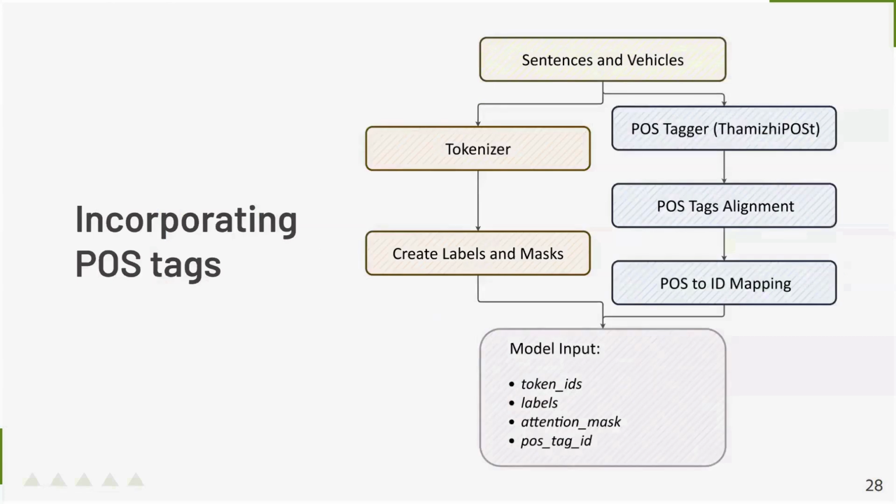Incorporating the POS text: as the BERT tokenizer creates the labels and masks, we parallelly use the POS tagger to get the POS text of the sentences, and we align the POS text, map the POS text to IDs, and input them as input for the model.